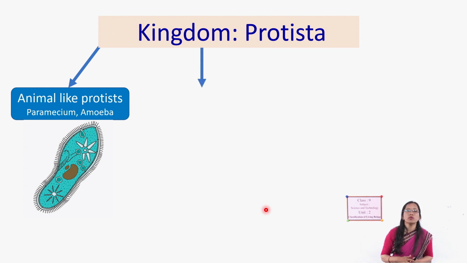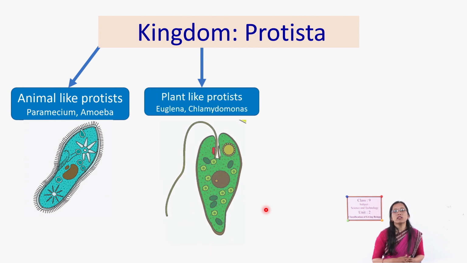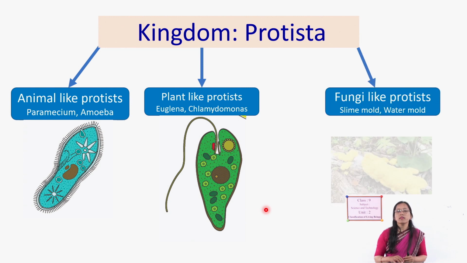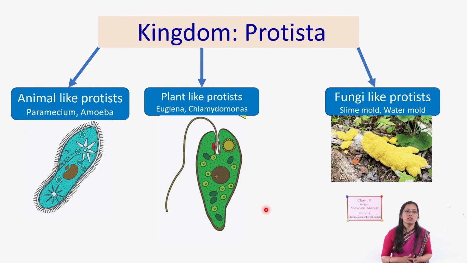Another group is plant-like protists, which resemble plants, having chlorophyll, performing photosynthesis and autotrophic nutrition, for example euglena and chlamydomonas. Another subgroup is fungi-like protists. They look like fungi, but they are protists, for example slime mold and water mold. These are the different groups of protista.